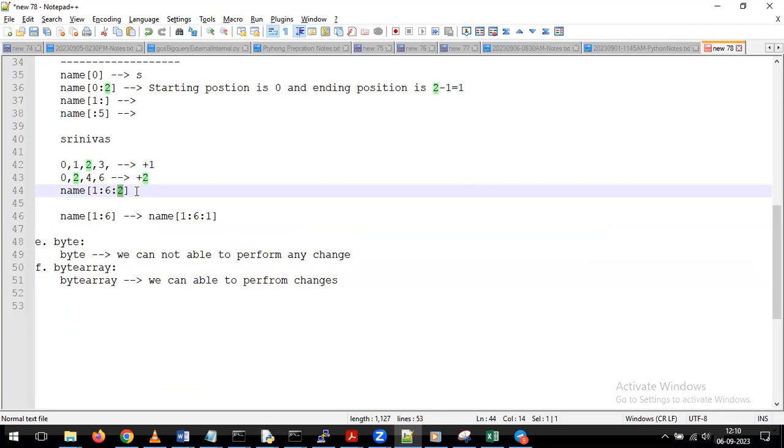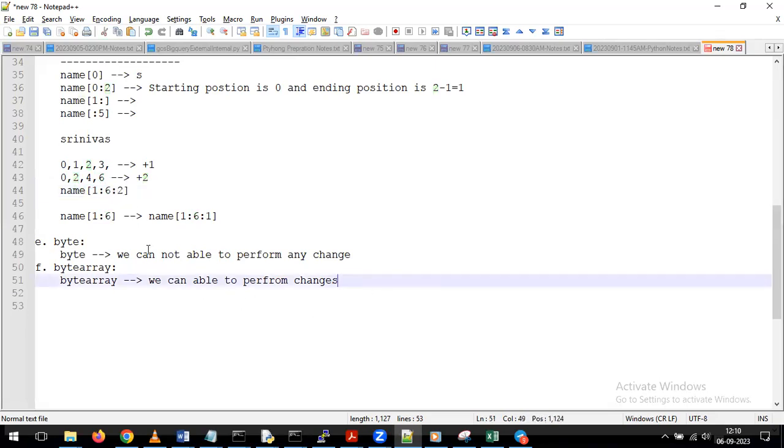Okay, so it gave the sequence values, just two letters, 1 and 6. What value is in the name variable? I gave the name Vishnu. Okay, can you please try with a bigger name? With a big name you might get the proper letters. Give a big name, a starting position of 1 and an ending position of, for example, 5 or 6, and then try with the increment value.